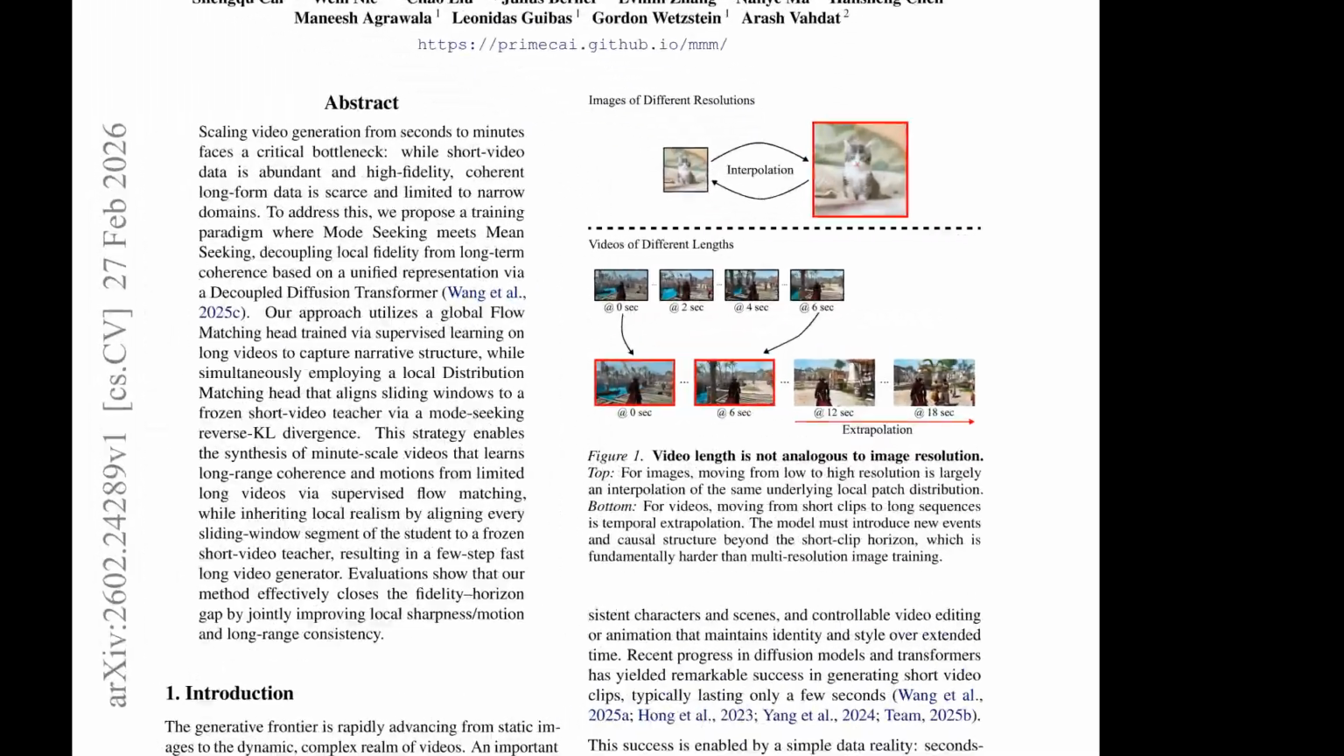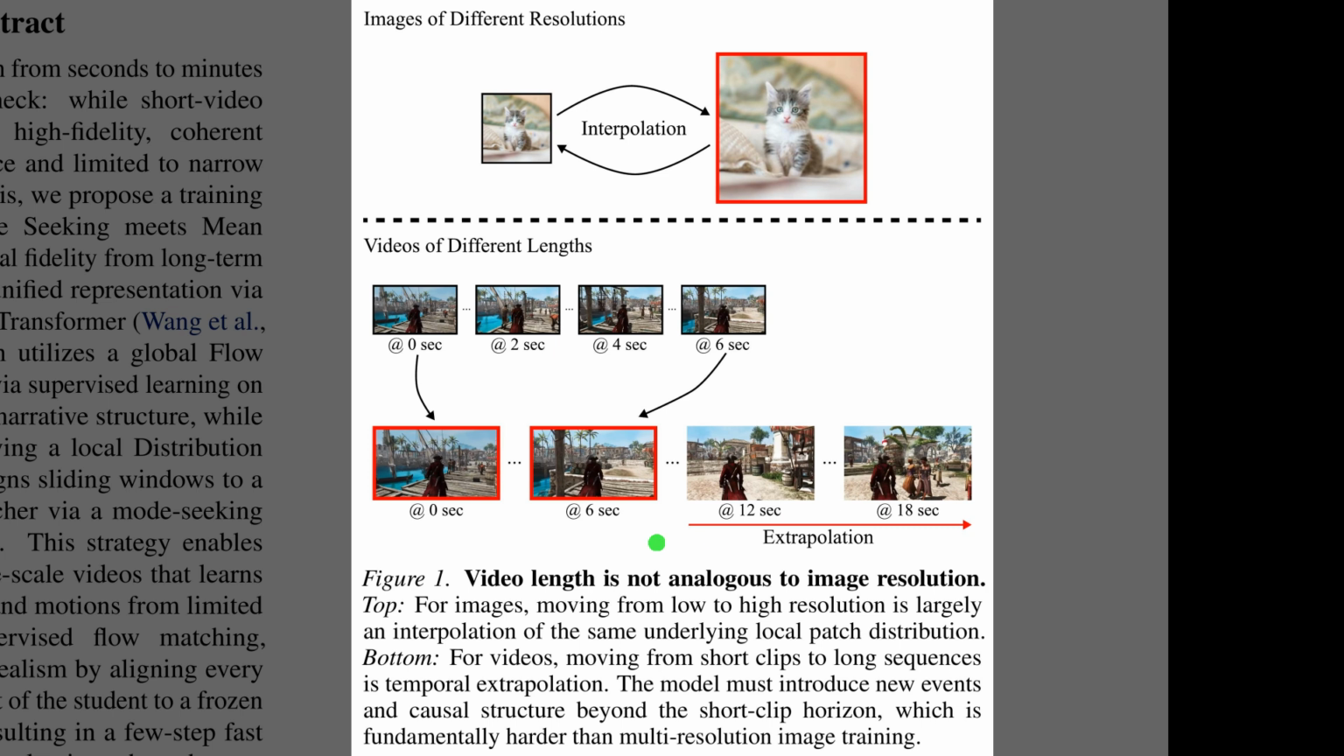Figure 1 illustrates why scaling videos is fundamentally different from scaling images. The top panel shows that increasing image resolution is largely an interpolation task, where the model simply fills in details within a fixed spatial frame. By contrast, the bottom panel demonstrates that extending video duration requires temporal extrapolation. Here, the model cannot just densify existing data. Instead, it must invent entirely new events and maintain causal structure far into the future, which explains why traditional upscaling methods fail when applied to time.